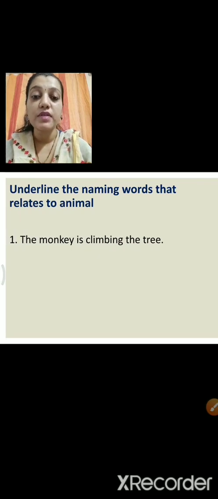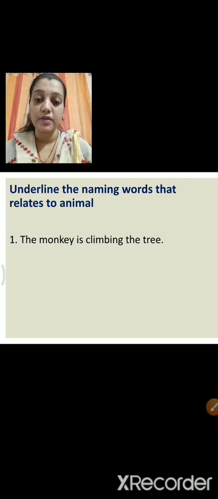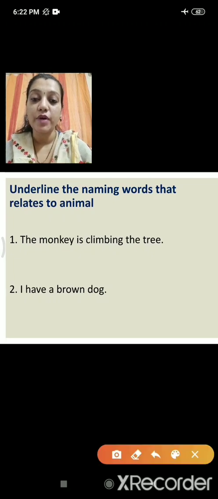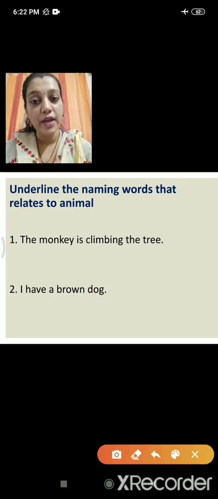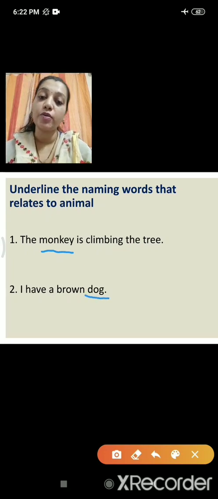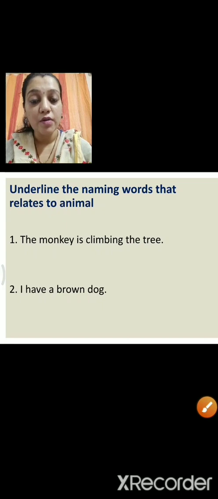Underline the naming words that relate to animal. Here comes the animal. The monkey is climbing the tree. What here is related to animal? Monkey. Monkey is the name of an animal. I have a brown dog. What is here that relates to an animal? Brown dog. Yes. The animal dog. So we are going to underline the naming word that relates to animal. In the first sentence, monkey is related to the animal, and in the second sentence, the dog is related to animal. Now see what is next.